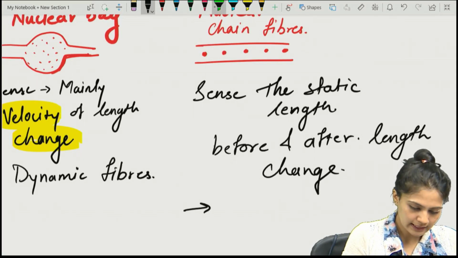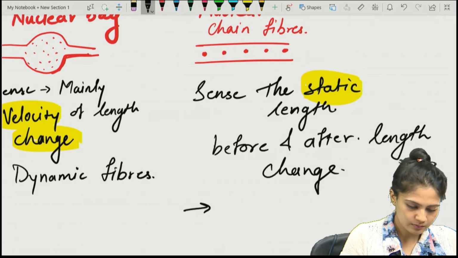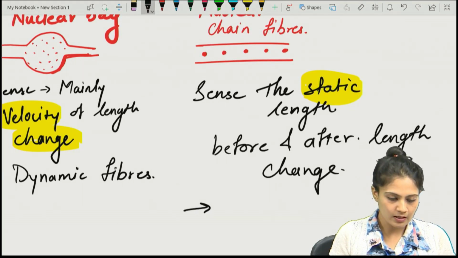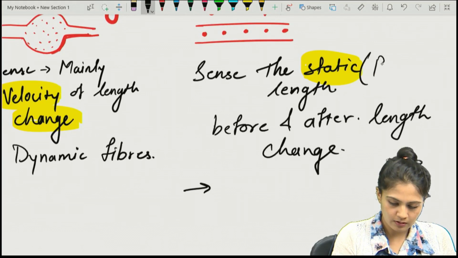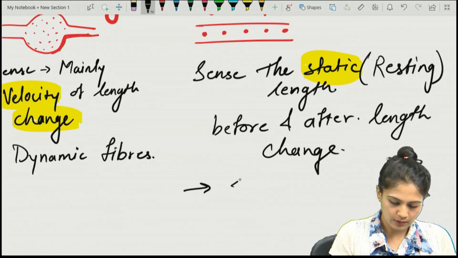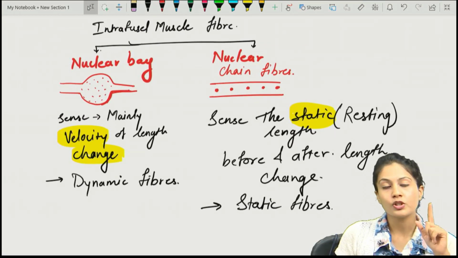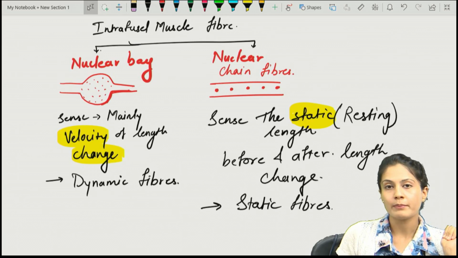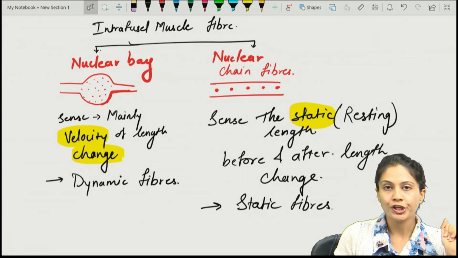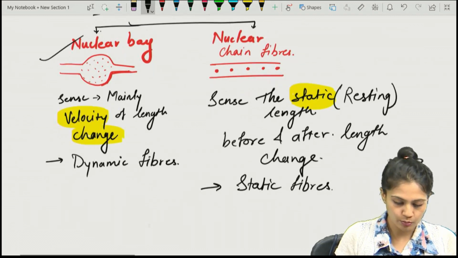They sense the static length whenever you are resting or static. You can write over here the resting length or the static length. So they are known as static fibers. Remember, it is not done by the GTO, the dynamic fibers. They are not the GTO, they are the nuclear bag fibers, right?